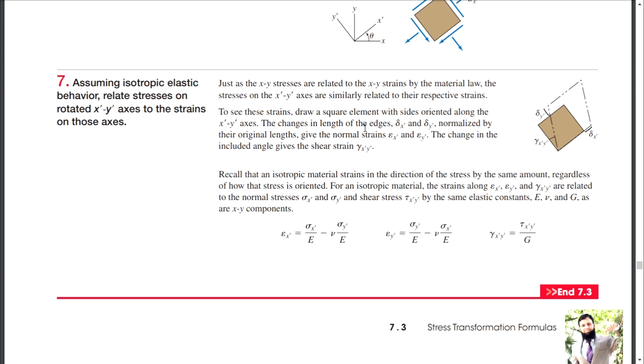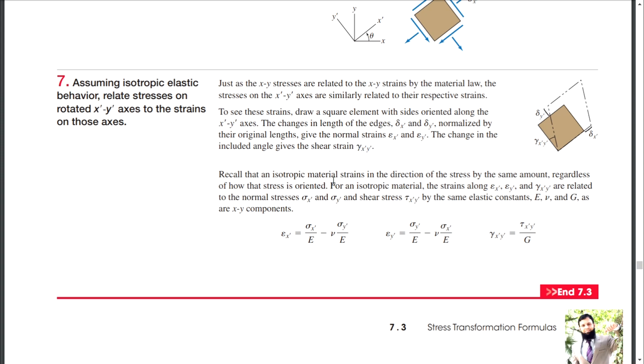The changes in length of the edges, change in x dash and change in y dash, elongation, and this is orientation. Normalized by their original length, they give the strains x dash and y dash. The change in included angle gives the shear strain, gamma x dash y dash.